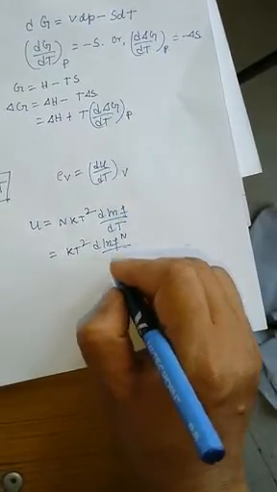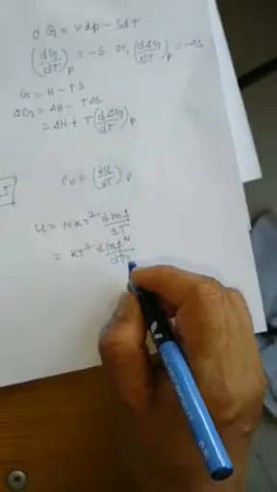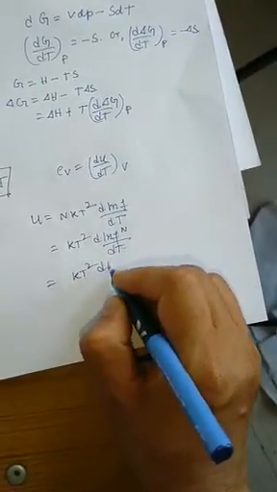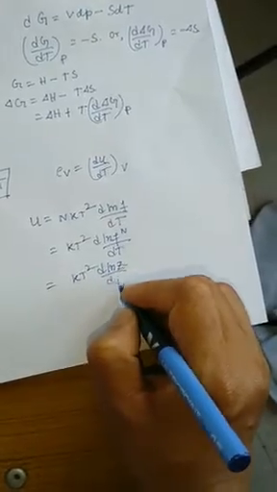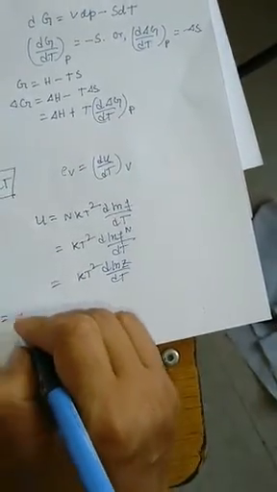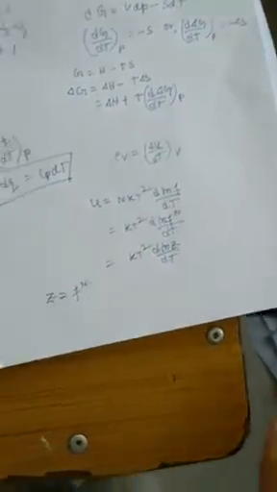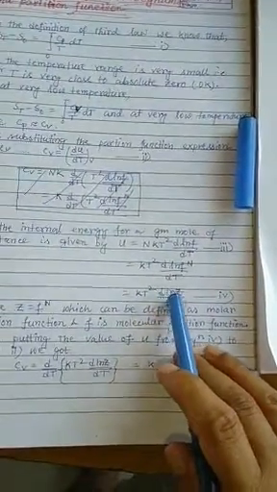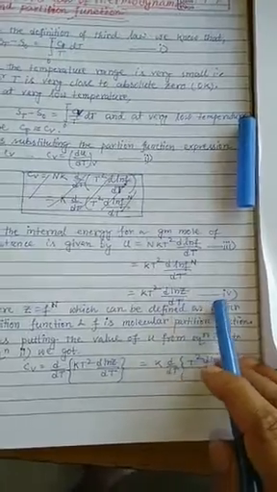So d ln z by dT, where I have taken z equal to f to the power n. This equation becomes kT squared d ln z by dT. This is equation number 4.